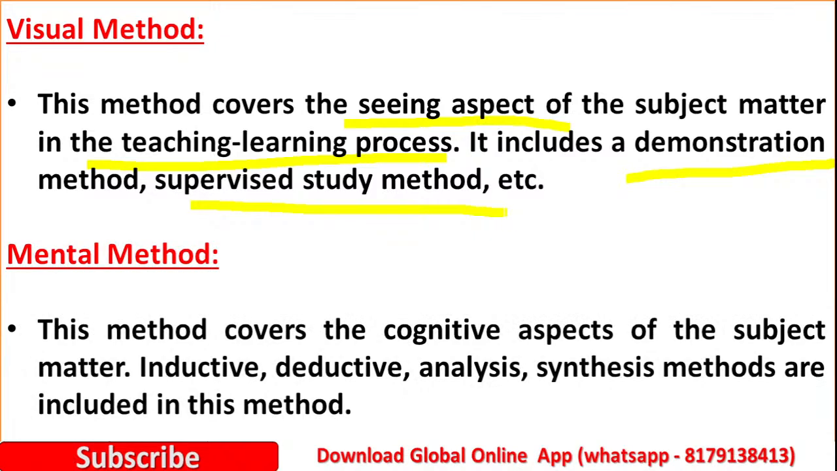Then next one is mental method. So here this method is going to cover the cognitive aspects of the subject. So here the teacher is using inductive method, deductive method, analysis, synthesis methods. These are used in mental method. Here mental method is going to cover the cognitive aspects of the students. So these are the four important methods of teaching.